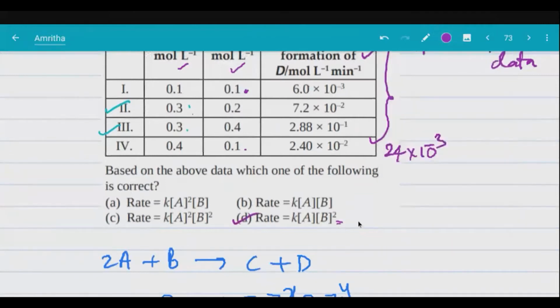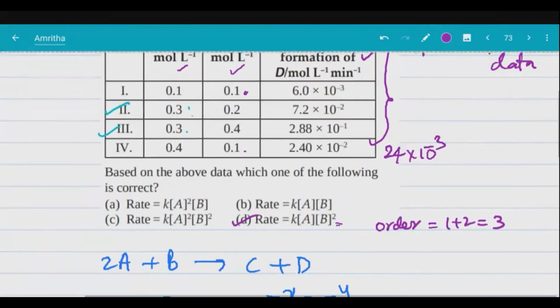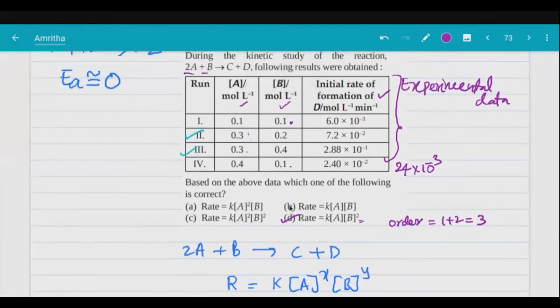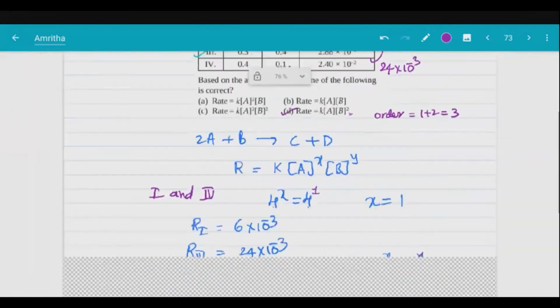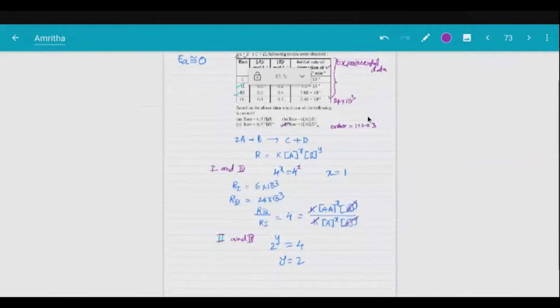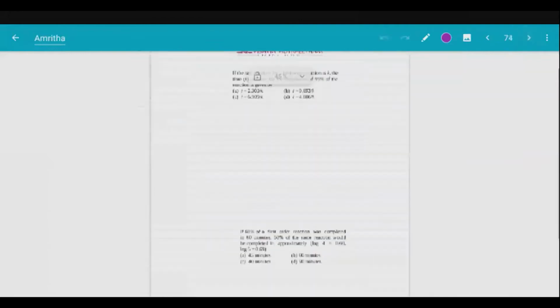So this is how we should find out orders. This power is called the order. Order of reaction is 1 plus 2, the sum of the powers. Order is 3, a third order reaction. How are we finding order? Order must be from experiment. You can't say the order is 1 or 2 by looking at the equation. We must know the experimental data. If this is given, then only you can find out the rate law, and from that rate law, the powers are orders. Okay, fine. Moving on to the next question now.